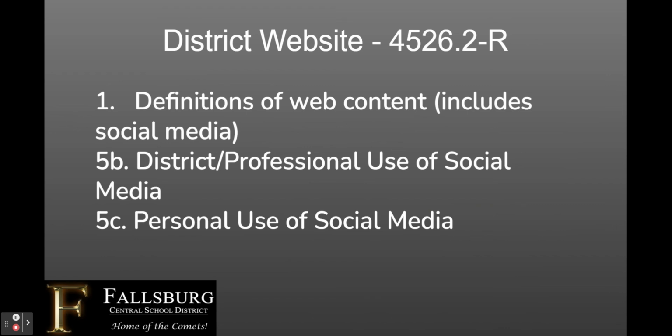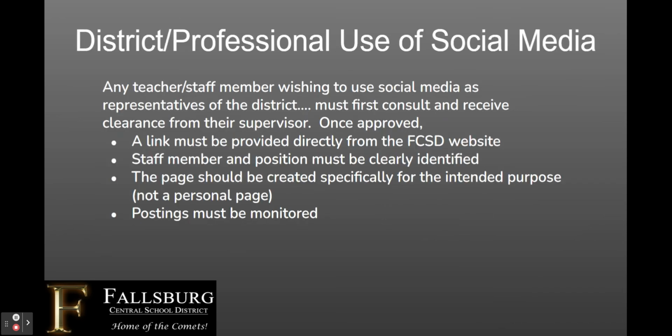We also have regulations for personal use of social media. For district and professional use of social media, any teacher or staff member wishing to use social media as representatives of the district must first consult and receive clearance from their supervisor. Once approved, a link must be provided directly from the Fallsburg website. The staff member and their position must be clearly identified, and the page should be created specifically for the intended purpose, not a personal page. Postings to the page must also be monitored.